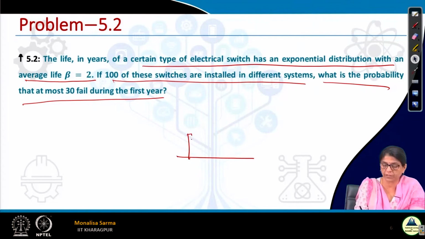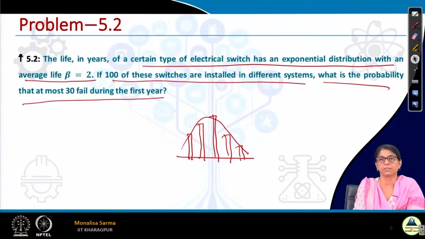So if it is in the form of this sort of thing, what does it form? Bell shaped, isn't it? So in the binomial distribution, the resulting diagram is not a curve, but if it is in the form of a bell, if it gives a bell shape, then we can approximate the binomial distribution by a normal distribution. Why will we do that? See, for this case, n is 100, our x is 30, and you have to find a cumulative value.